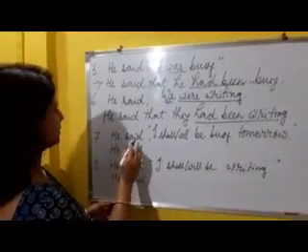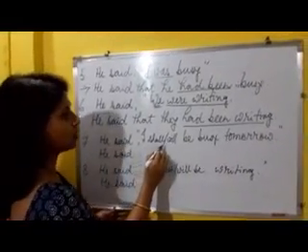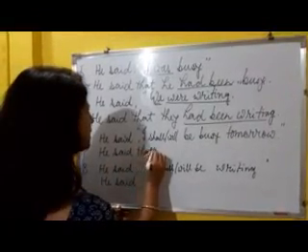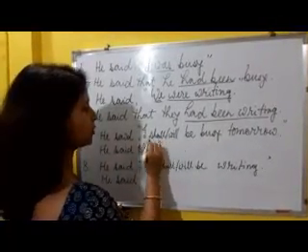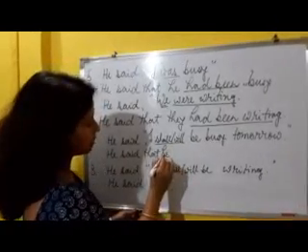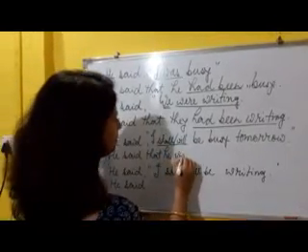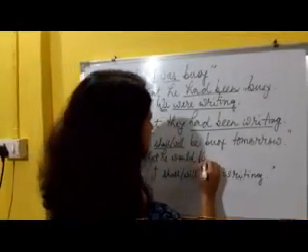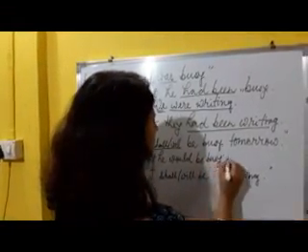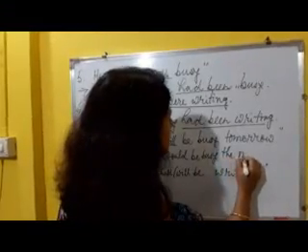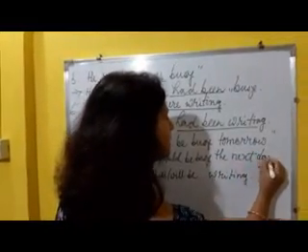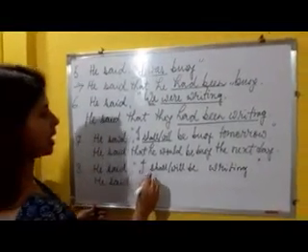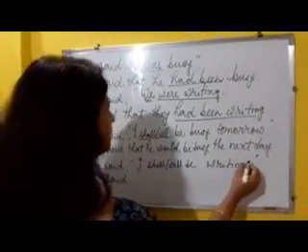And again in the 7th sentence, he said, "I shall or will be busy tomorrow." And we'll write here, he said that he would be busy the next day. Now "shall" or "will", whatever we may get, it will become "would". "Tomorrow" becomes "the next day". Number 8, he said, "I shall or will be writing."